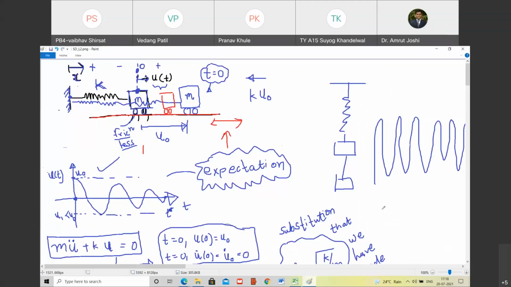So he says damping is the catch. So what is damping? Look here. In any real system, there is going to be the loss of energy in the form of heat and sound. Do you agree with me, Vedant?